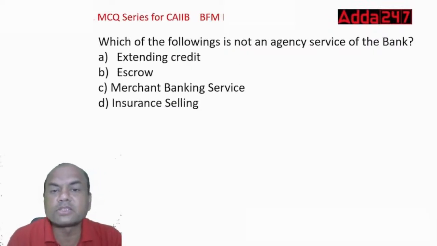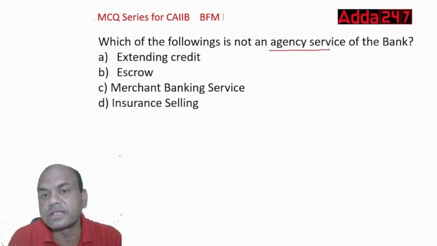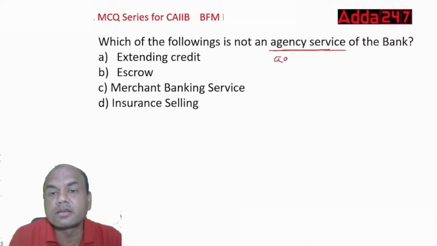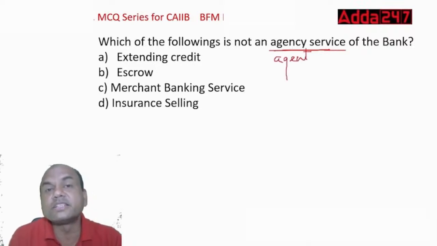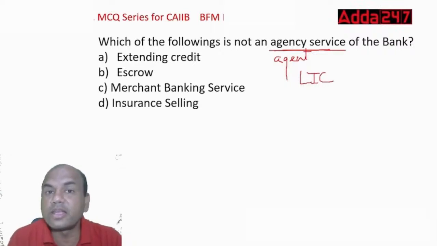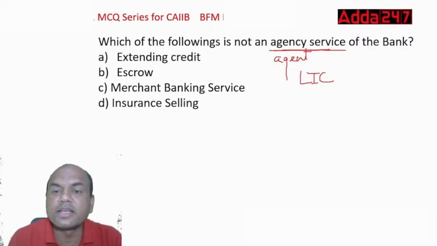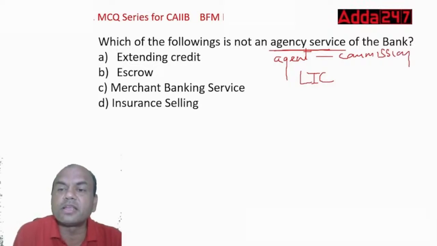Which of the following is not an agency service of the bank? Agency service. Agency means what? Here the bank is acting as an agent. Agent means what? LIC agent. Remember this? LIC agent, insurance, or any other agent, like a mutual fund agent. What does the agent get? Agent gets only commission. Same thing, the bank also gets only commission in agency services.